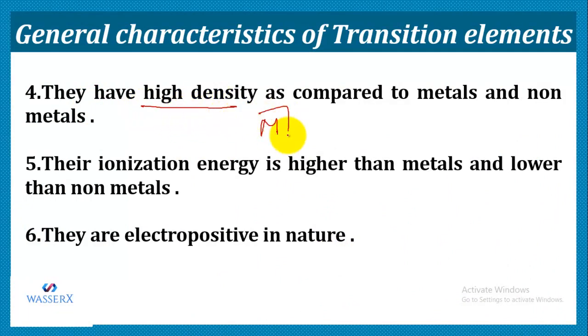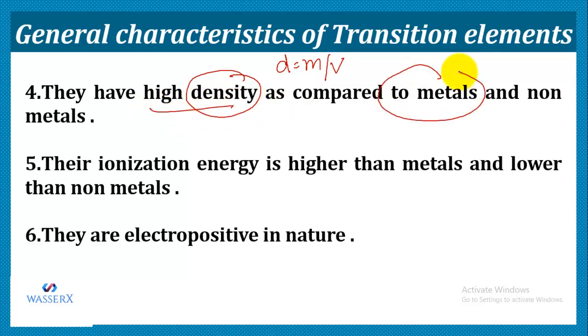We know that we have metals, then transition elements, and then non-metals. If we compare their density with metals and non-metals, we have seen that they possess high density. Density represents mass per unit volume, and their density is quite high in comparison to metals and non-metals.